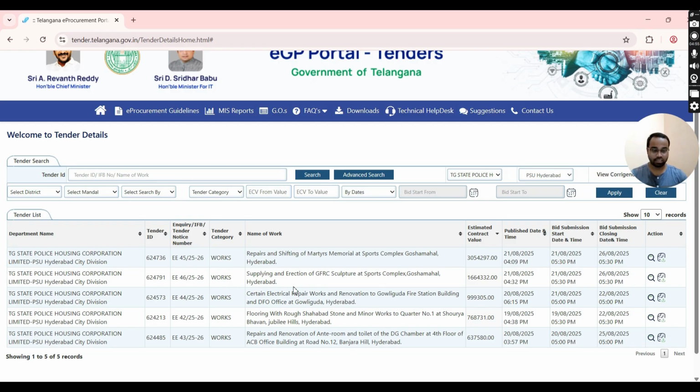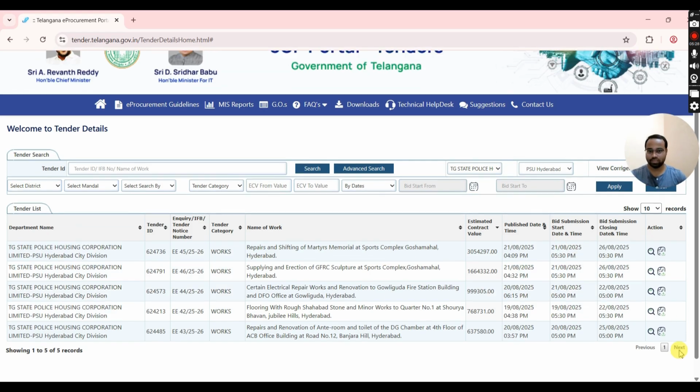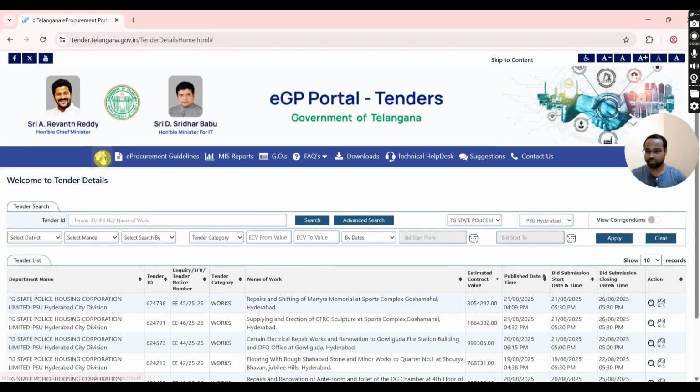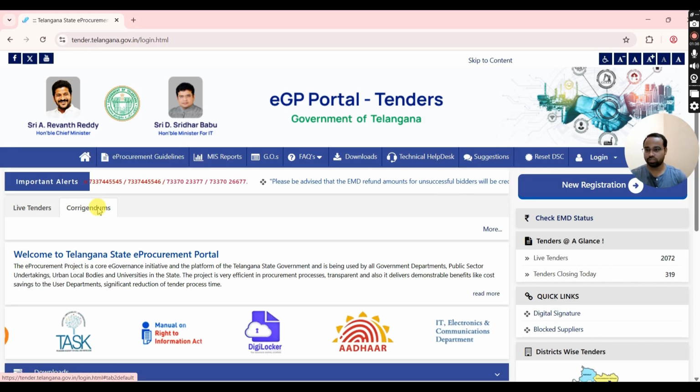If you want to download the tender documents, click on Download Tender Documents, which is beside View Tender Details. Your tender document will be downloaded in zip or RAR file format. Try to extract it. You will see the Bill of Quantities, BOQ, tender conditions, and drawing details if available. Do you notice here that you can't see any submit bid option for these tenders? Because I didn't log in and haven't connected any digital key, DSC, to place my bid.